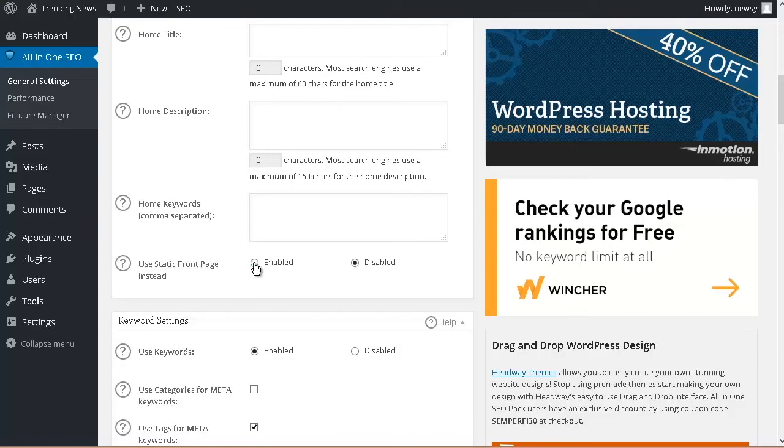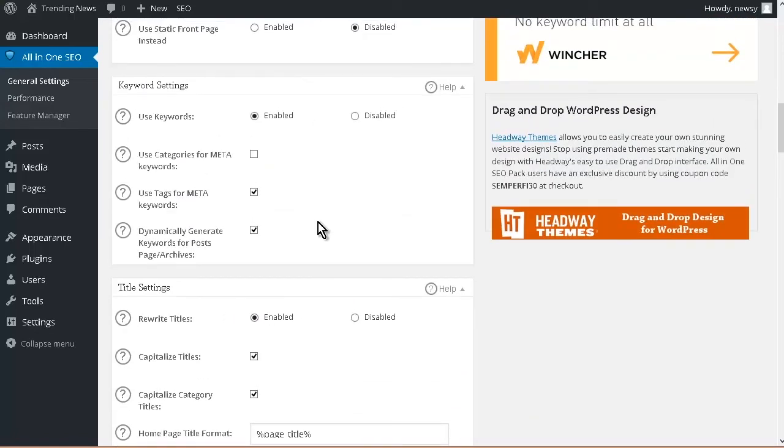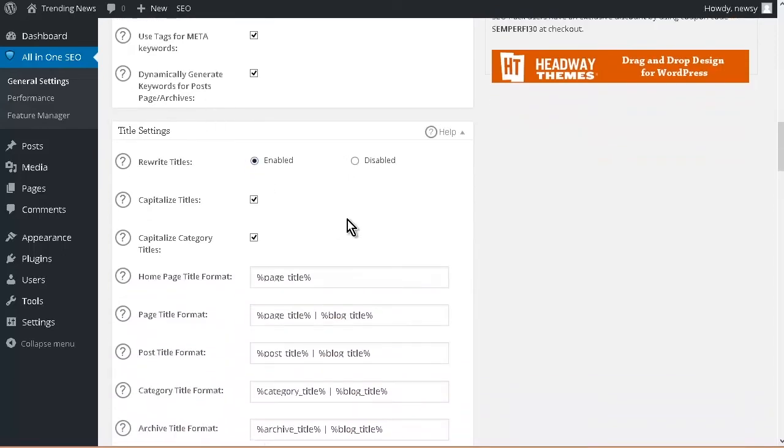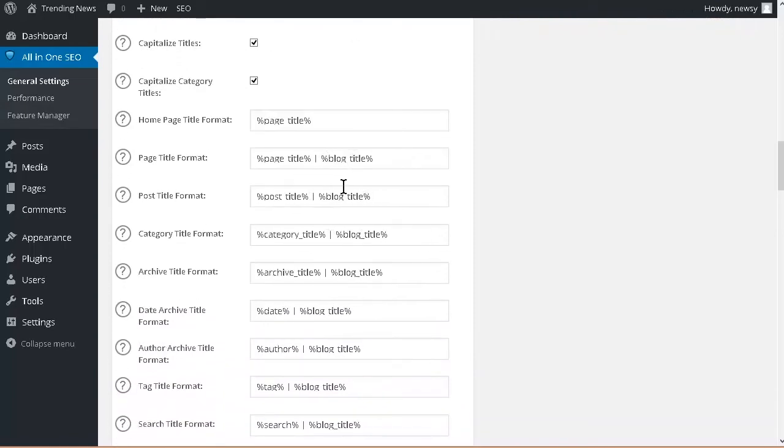And then down here, you can choose if you want to use keywords or tags or categories. And then the only thing I really suggest you change down here is take the blog title off the end of these and just have the page title. Take the bar off the end there.